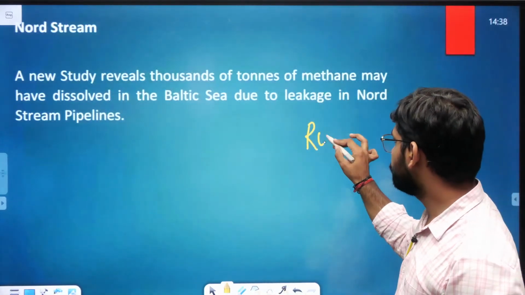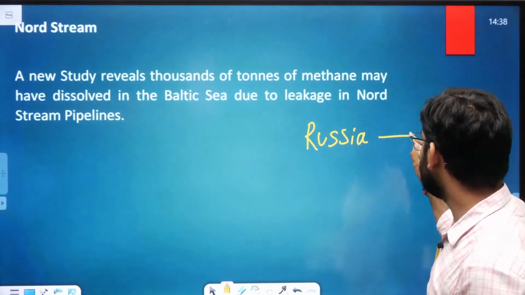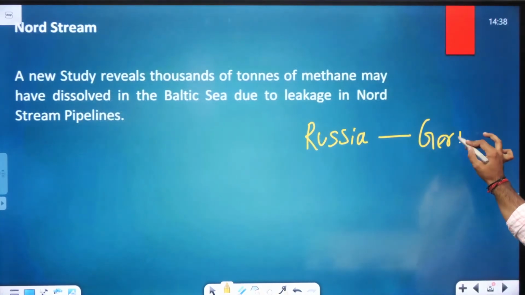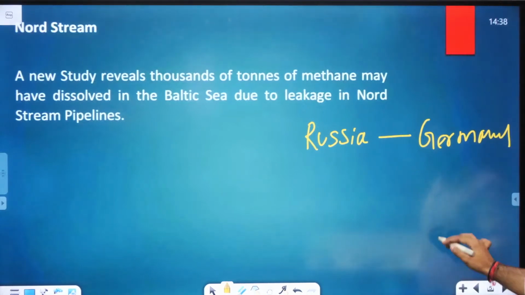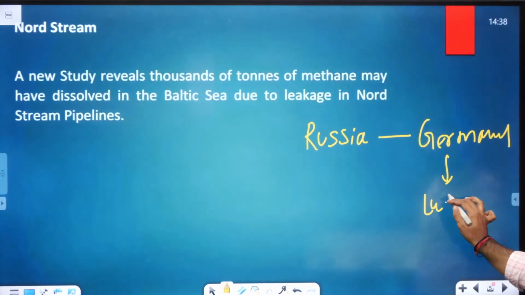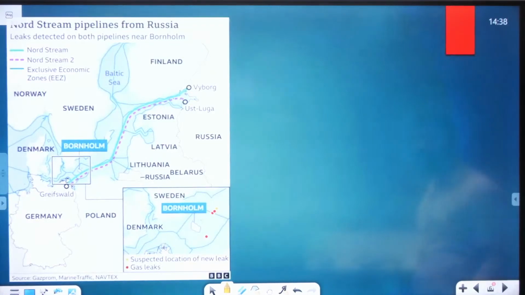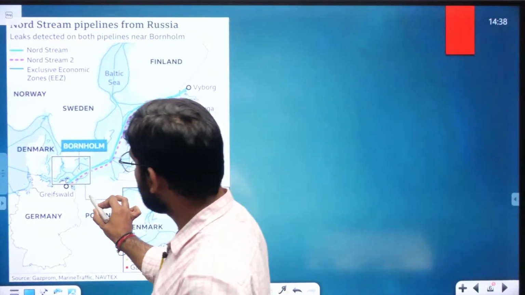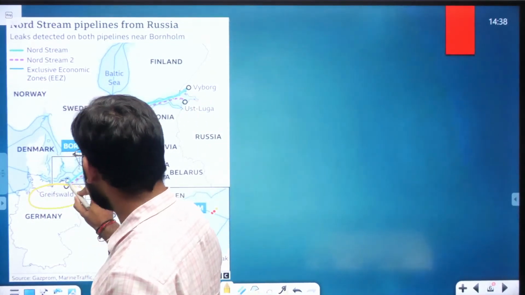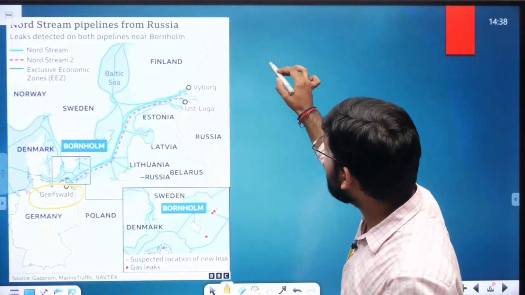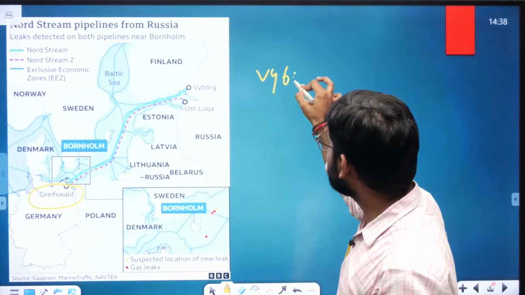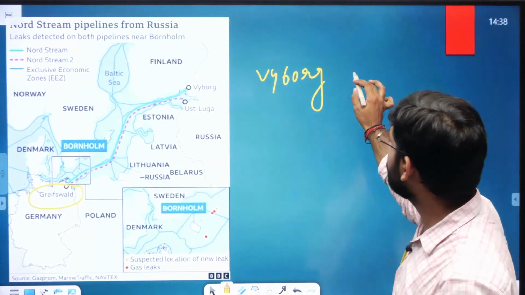It's a pipeline from Russia to Germany, specifically to Greifswald. So it starts from Vyborg to Greifswald.